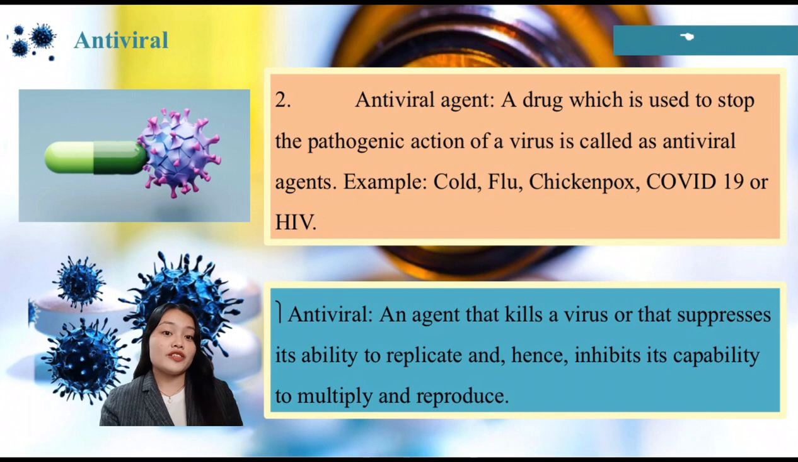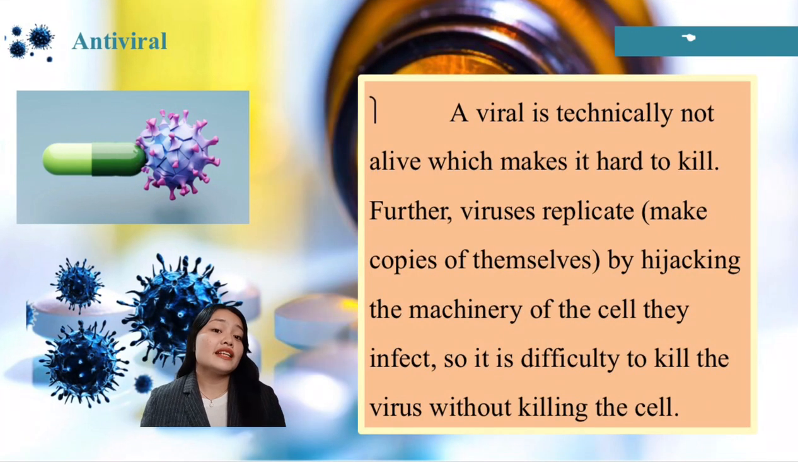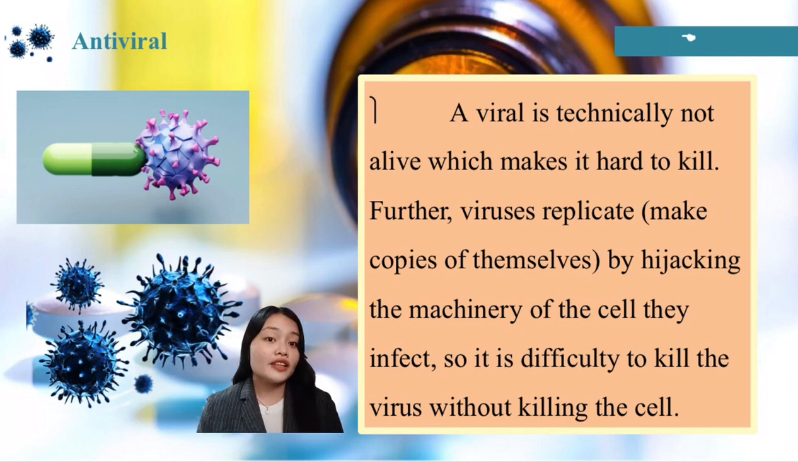Examples of viral diseases are cold, flu, chickenpox, COVID-19, or HIV. An antiviral is an agent that kills a virus or suppresses its ability to replicate, and hence inhibits its capability to multiply and reproduce. A virus is technically not alive, which makes it hard to kill. Further, viruses replicate or make copies of themselves by hijacking the machinery of the cell they infect. So it is difficult to kill the virus without killing the cell.